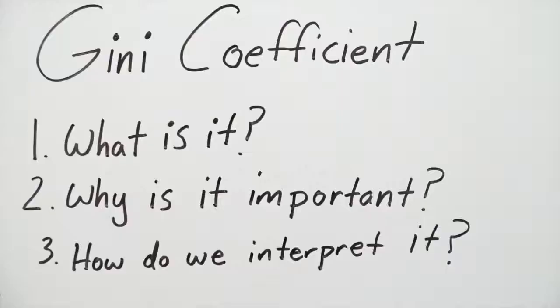About economic inequality. How to distribute wealth or income is a recurring social problem, and more than 100 years ago, Italian sociologist Corrado Gini came up with a statistical measure of inequality, which is now known as the Gini coefficient. We're going to take a look at this coefficient, what it means, how to interpret it, and how we can represent it visually.